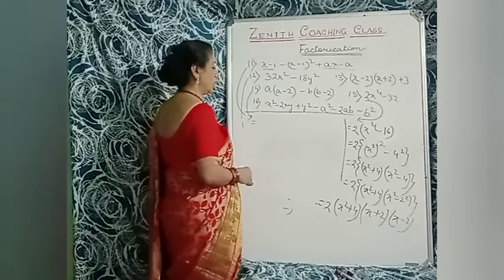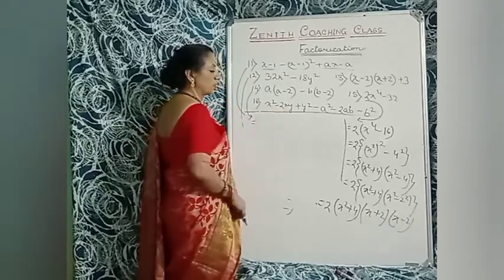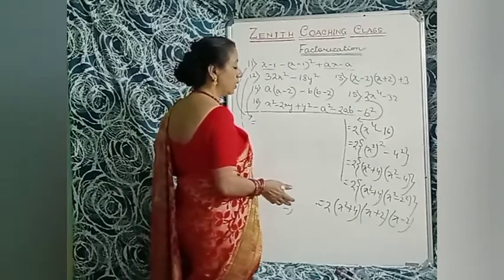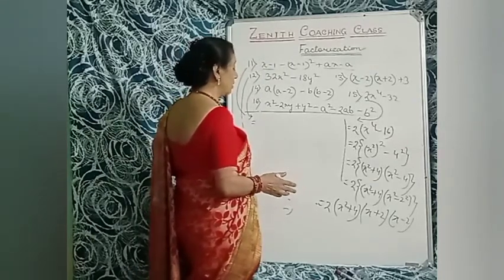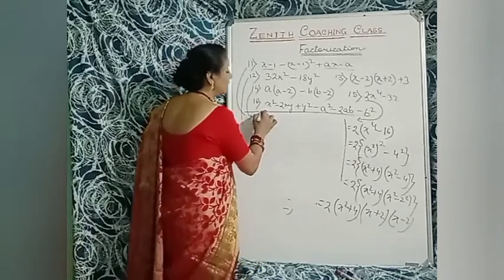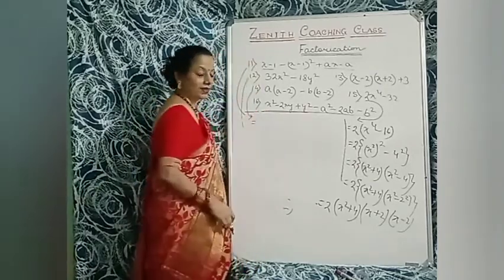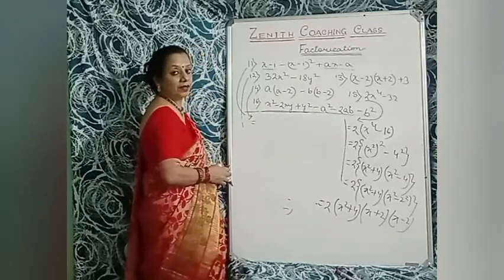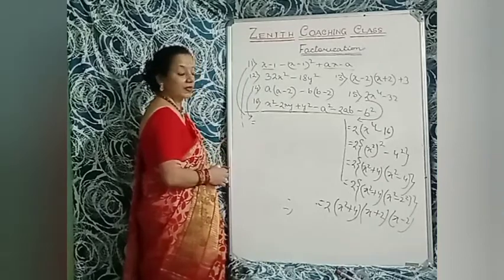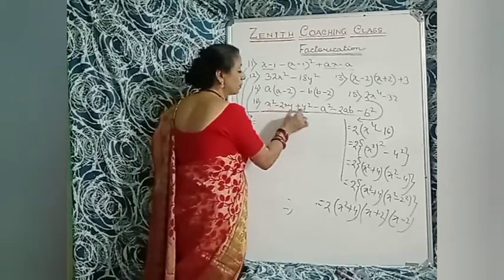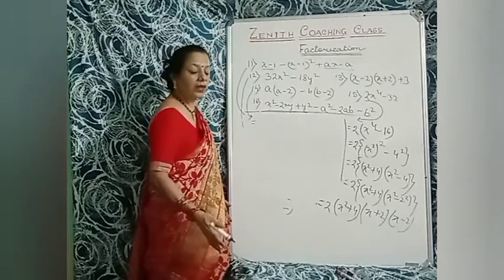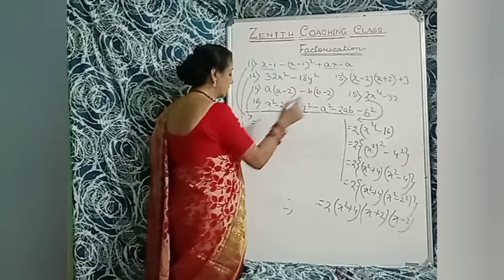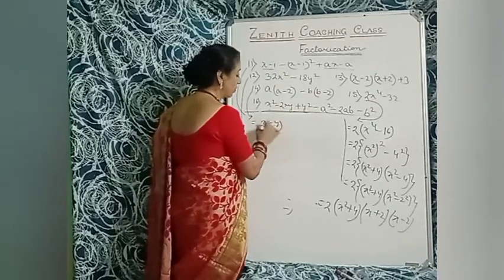So question number 16: x square minus 2xy plus y square minus a square minus 2ab minus b square. अरे बाप रे, इसको क्या कॉमन लिया जाए? देखिए जनाब, क्या लेते हैं? x square minus 2xy plus y square. इसको क्या बोलना चाहिए? This is the first identity of your algebraic formula: a square minus 2ab plus b square. So what is a square minus 2ab plus b square? So a minus b whole square. So x minus y whole square.